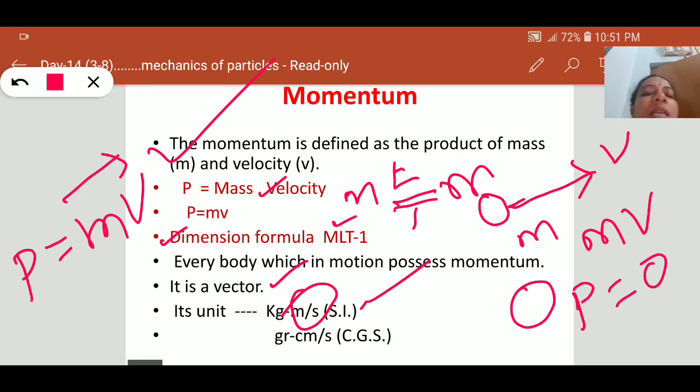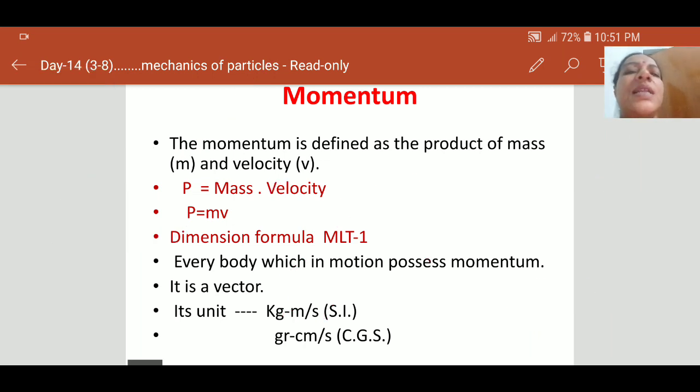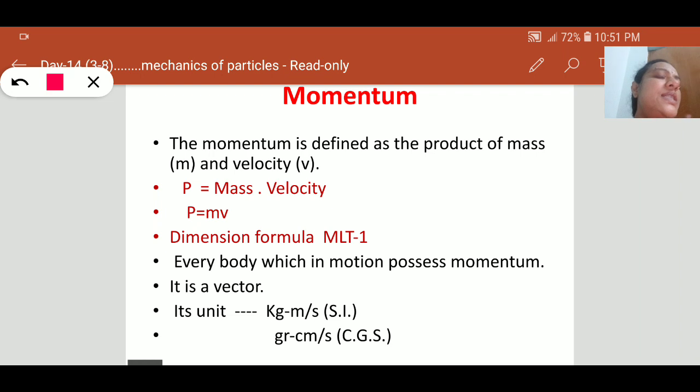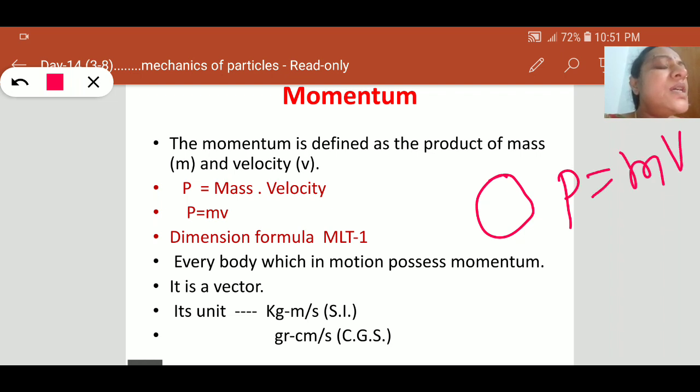Now we can understand that if a body is in motion, it possesses some momentum. Suppose there is a change in its momentum. What do we have to do? We have to apply some external agency.